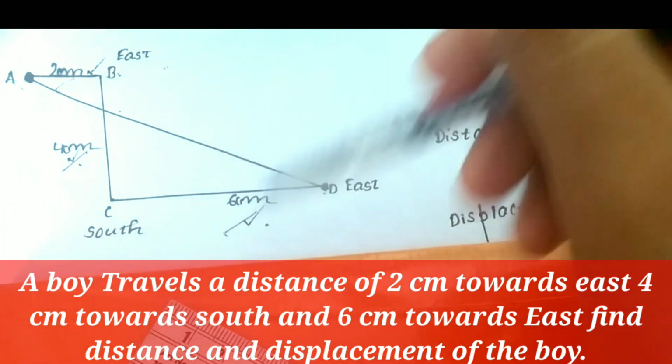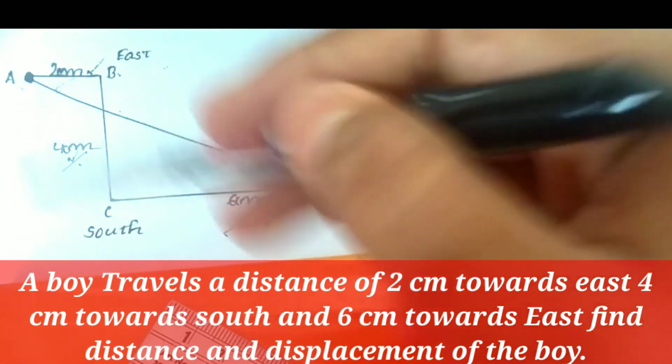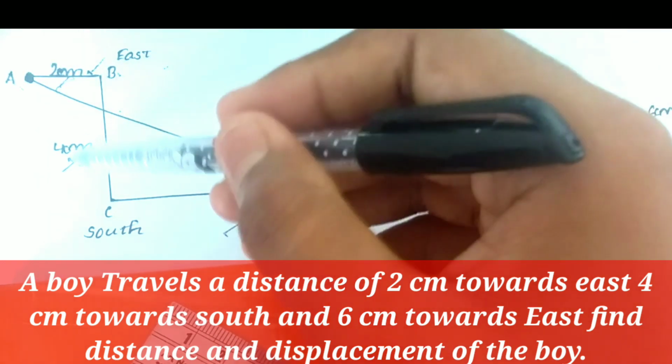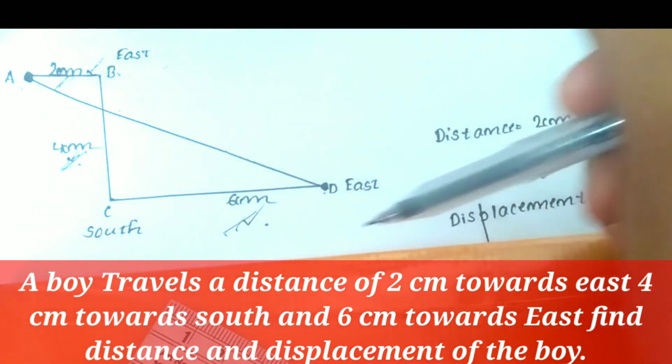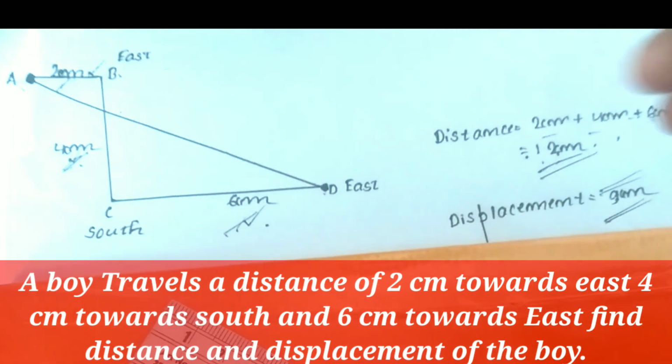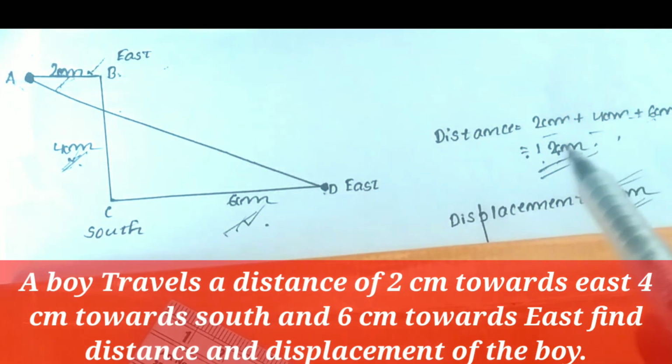The total pathway covered by that particular object in the whole diagram is 2 centimeters plus 4 centimeters plus 6 centimeters. Adding up all this, the total distance covered by the body is 2 plus 4 plus 6 centimeters, which is equal to 12 centimeters.